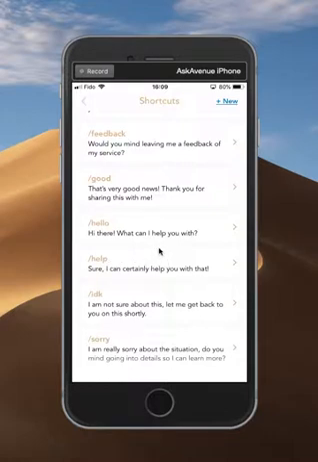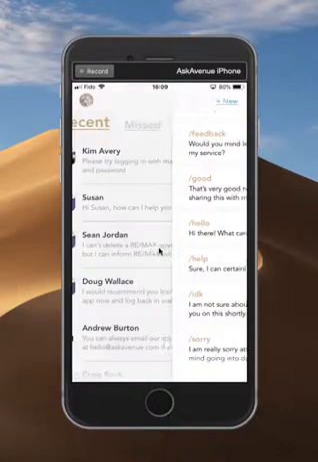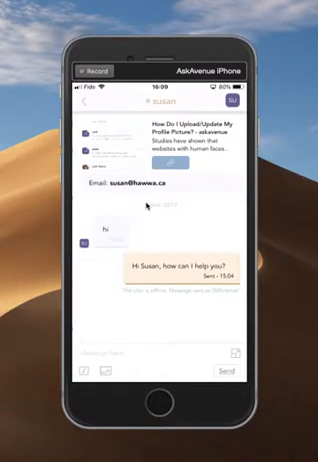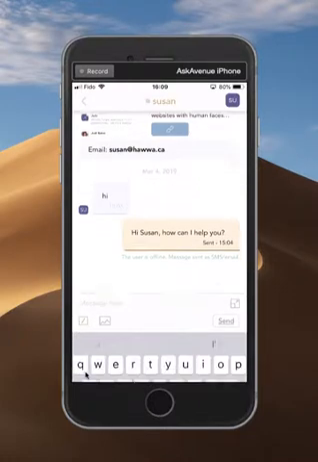Pretty simple stuff. Let's go back and actually use one of these in a chat and also show you how you can access them. Okay, I'm just going to pull up an old chat that I have. Let's pull up Susan's here. Okay, and if I look down on the bottom, instead of pulling up the actual keyboard, this little box here with a little pen symbol, this is actually a shortcut to your shortcuts. So just go ahead and tap on that.